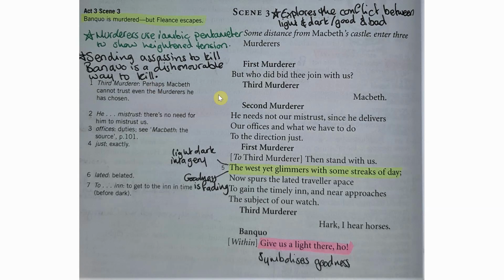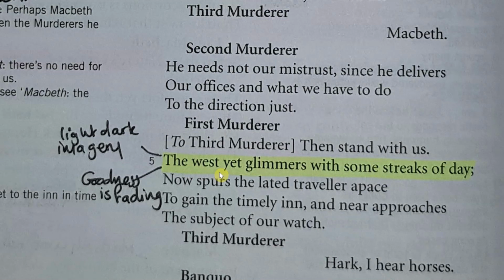So let's have a look at some of the imagery. The murderers are talking about the night, and the first murderer says, "The west yet glimmers with some streaks of day." So this is light-dark imagery. He's saying here that darkness is taking over, light is receding, the daytime, when goodness exists, is ending, and nighttime, when evil can come out, is beginning.